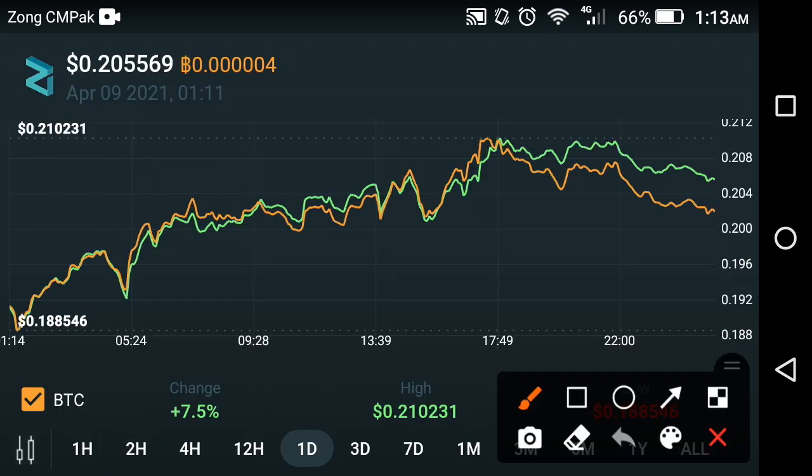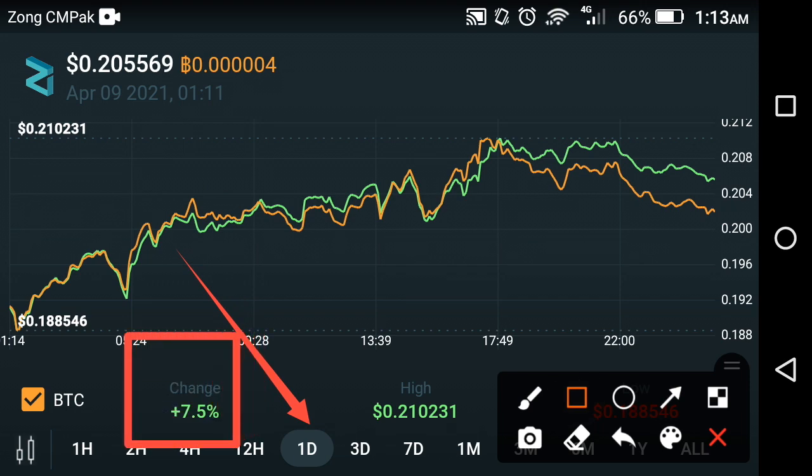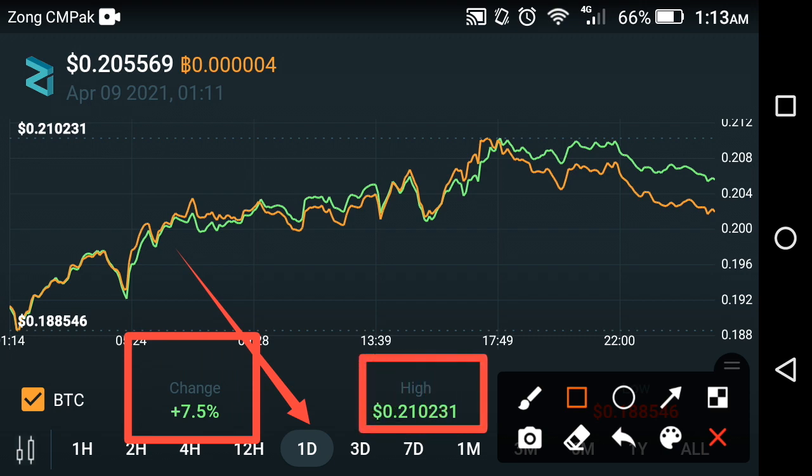As you can see here, this is the live price prediction for the last one day. You are watching the price change that occurred in the last one day on screen. The average change in Zilliqa is positive 7.5% in the last one day. So friends, the high price of Zilliqa is about $0.210231.